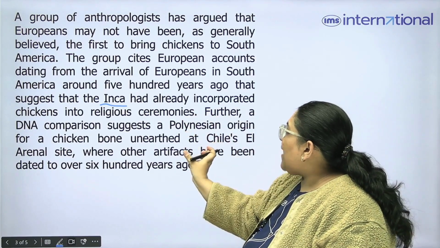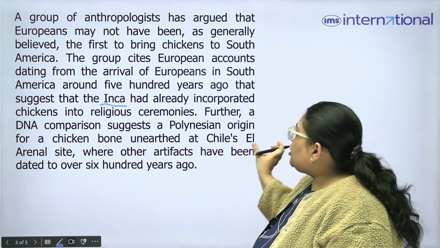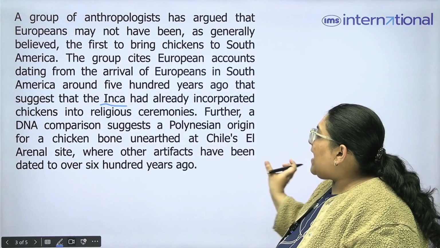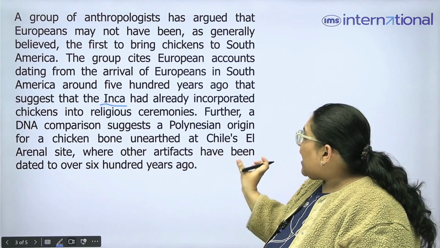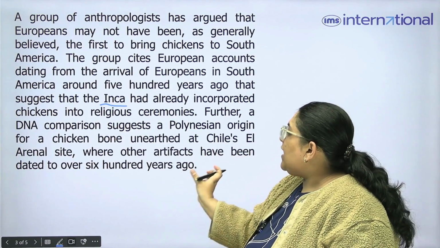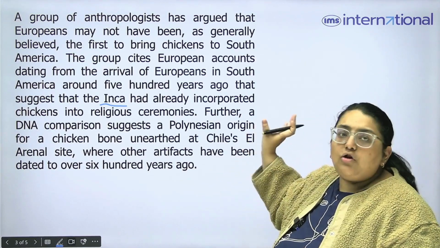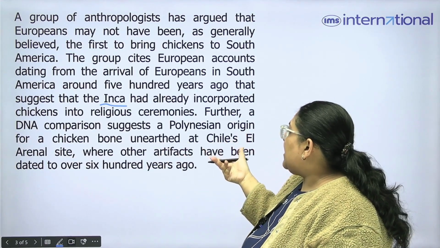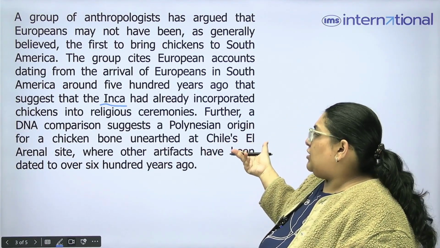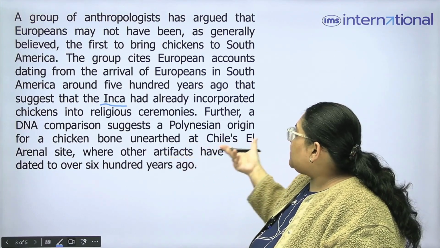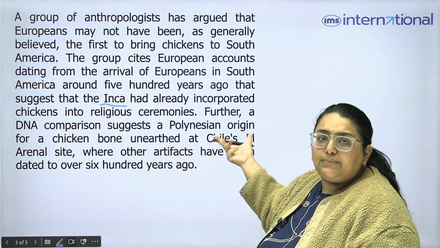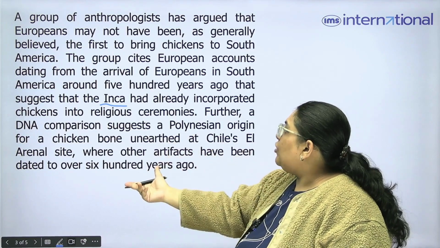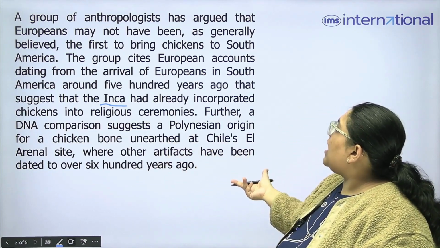Further, a DNA comparison suggests a Polynesian origin for a chicken bone unearthed at Chile's El Arsenal site, where other artifacts have been dated to over 600 years ago. So now the author gives further evidence that a DNA comparison also shows that there is a Polynesian origin for a chicken bone which has been unearthed at this place Chile, which is in America, where other artifacts have been dated to over 600 years ago.